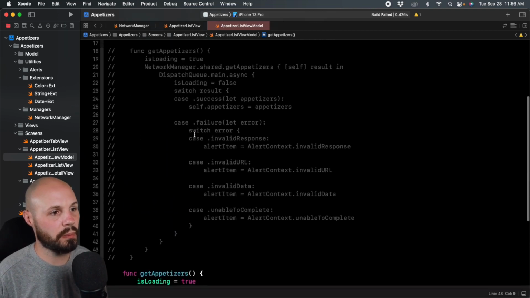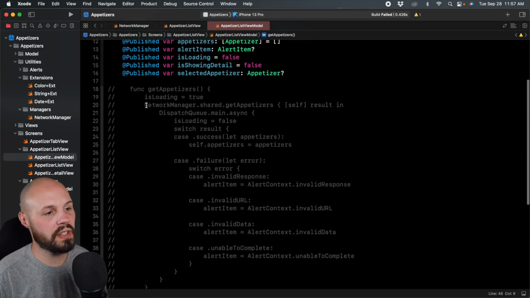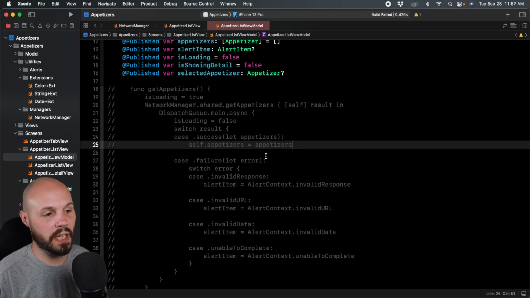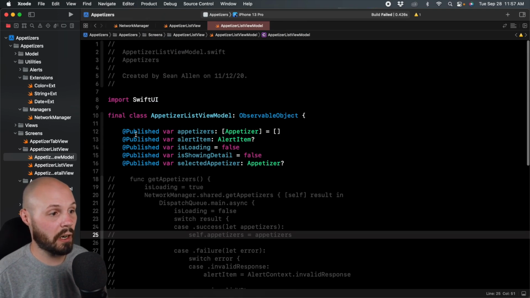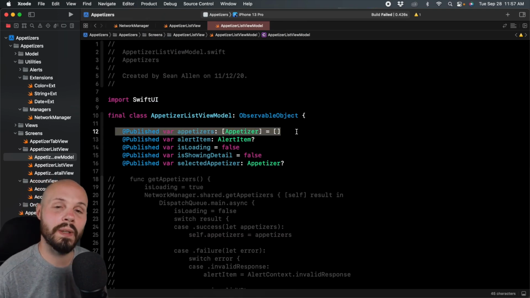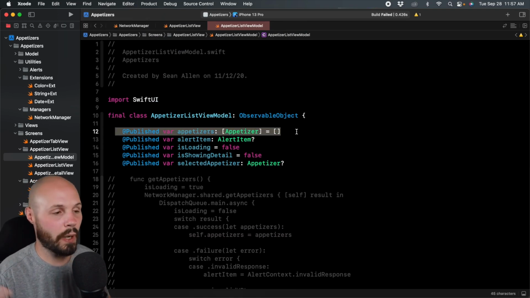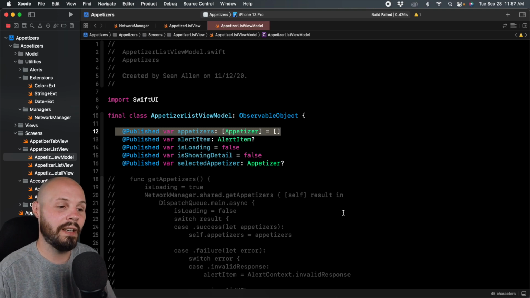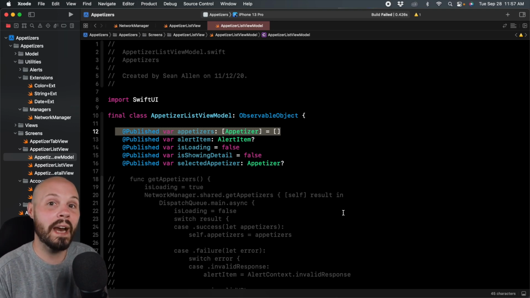So let's scroll up a little bit. I know it might be hard to see, but the whole point of this network manager is, in the success case, you see we set self.appetizers equal to appetizers, which is our published variable. So when that array updates, it updates the UI, right? Triggers all that. And we're doing all that on the main thread. It's another benefit of async await we'll get to in a second: we don't have to manually put something on the main thread anymore. Another common error that gets abstracted away into the language.